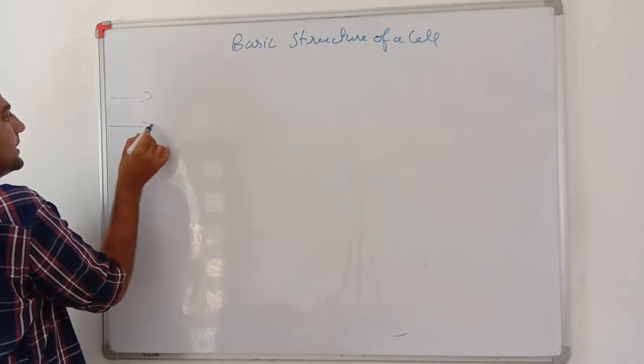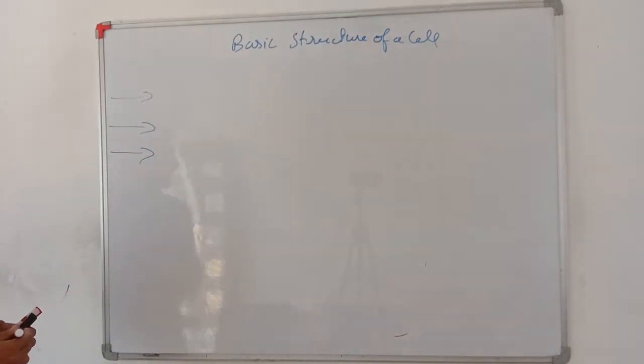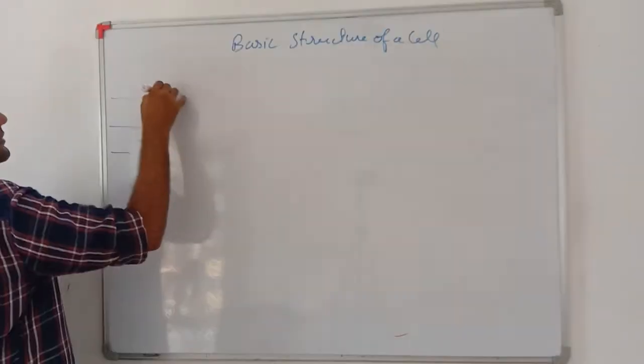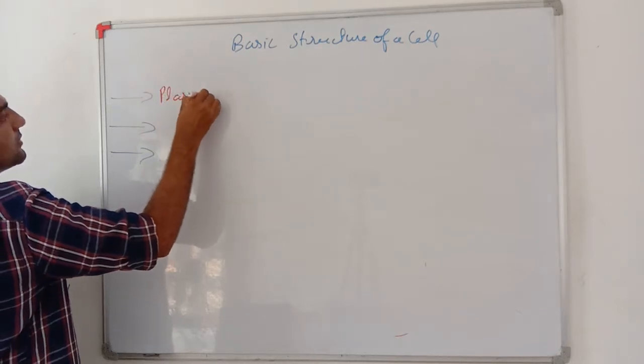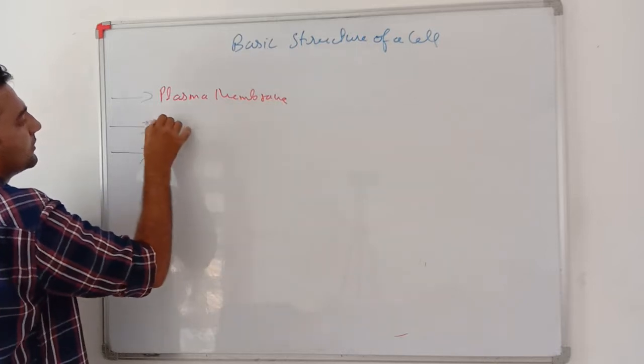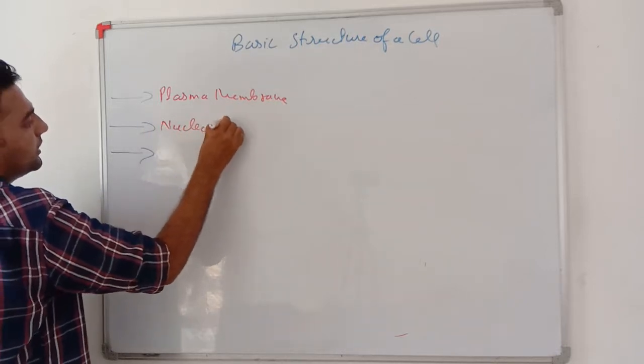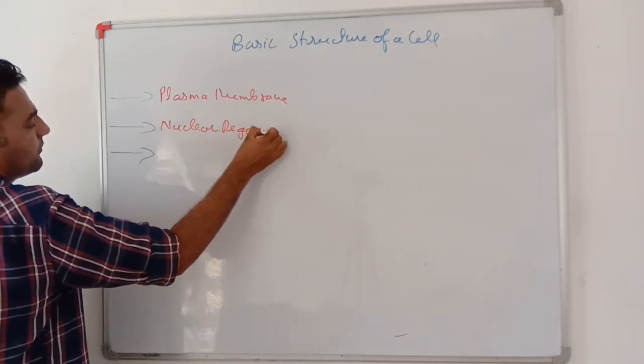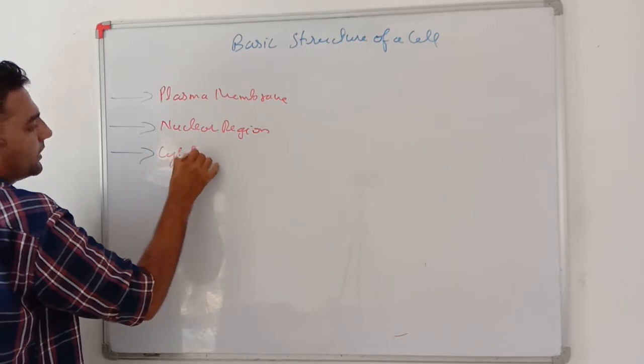In a cell, the three most important components are the plasma membrane, the nuclear region, and the cytoplasm.